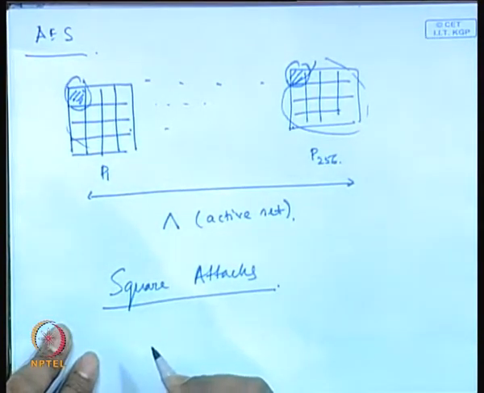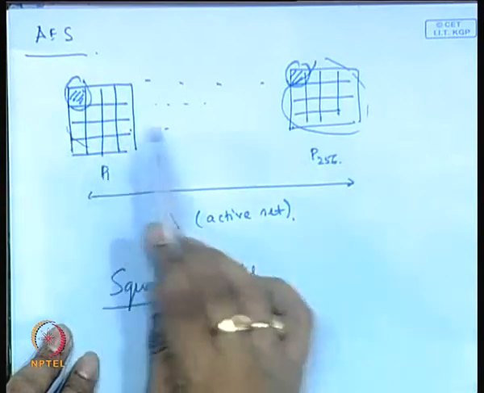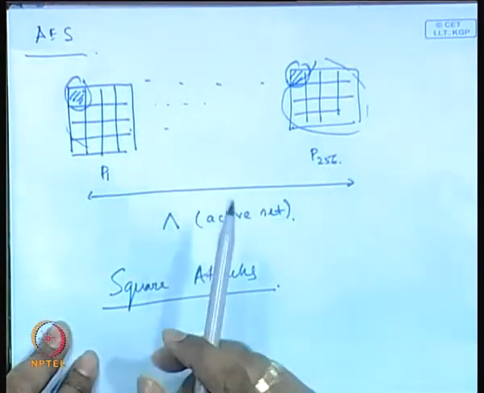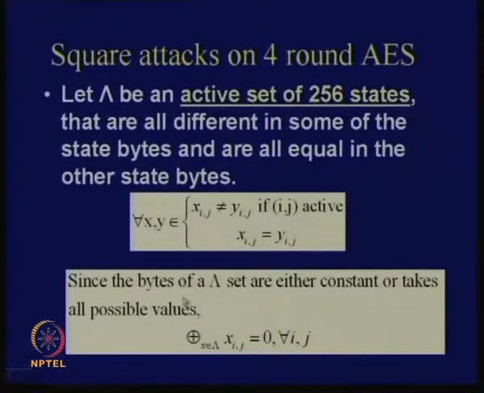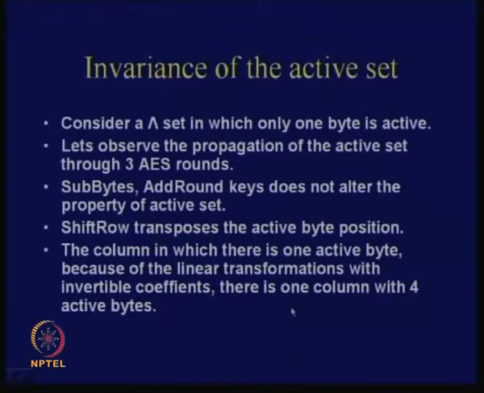So you have an invariant that if you add them you get 0. That does not change for 3 rounds of AES. If you take the XOR of these things, you should get 0 for all possible values of i and j. That is the basic idea which doesn't change. So let us see the invariance. Why the invariance? It is quite easy actually.